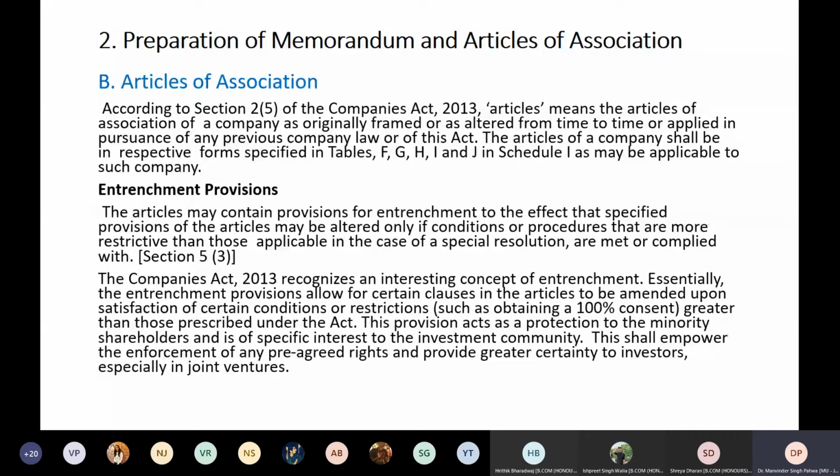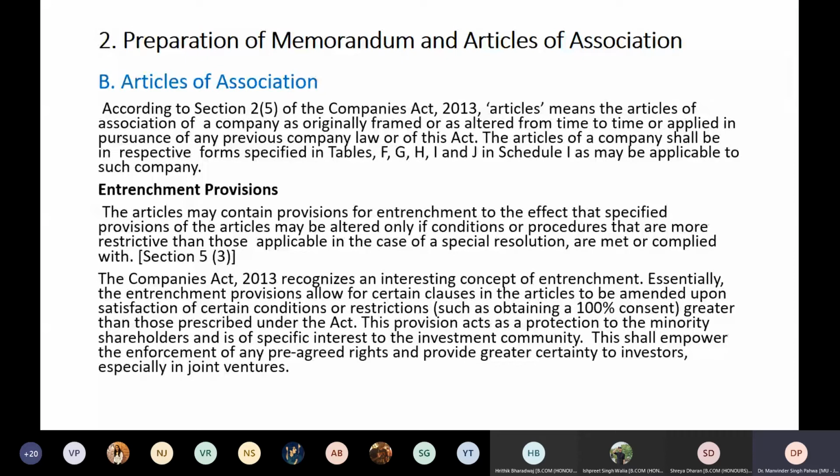So these provisions act as a protection to the minority. Sometimes what happens is that a company is run through the majority itself. So here there is a protection to the minority which has been given under this Act. It ensures that certain important articles of the company cannot be altered until and unless there is 100% consent of all the members of the company. Only then will the articles be changed. So this provides protection to the minority shareholders also, and if 100% is not there, there will be no change at all.